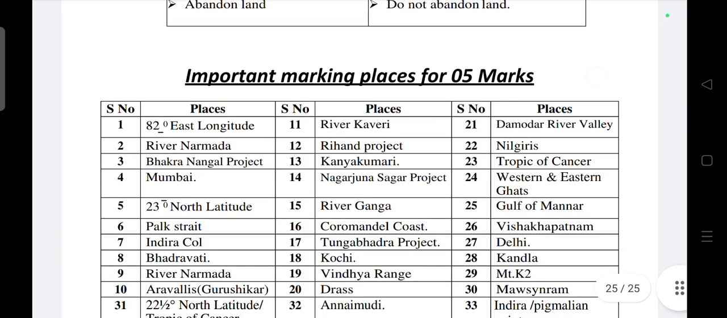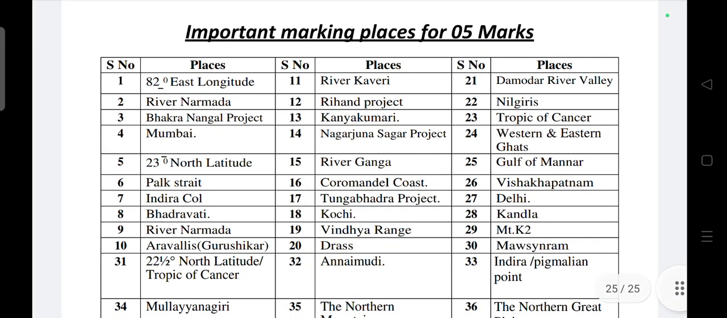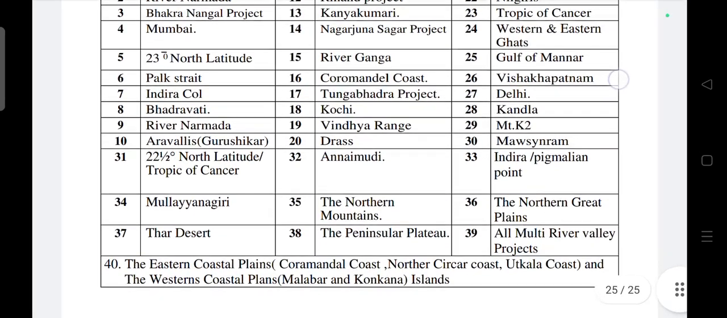Then important marking places for the India map. Practice this marking.